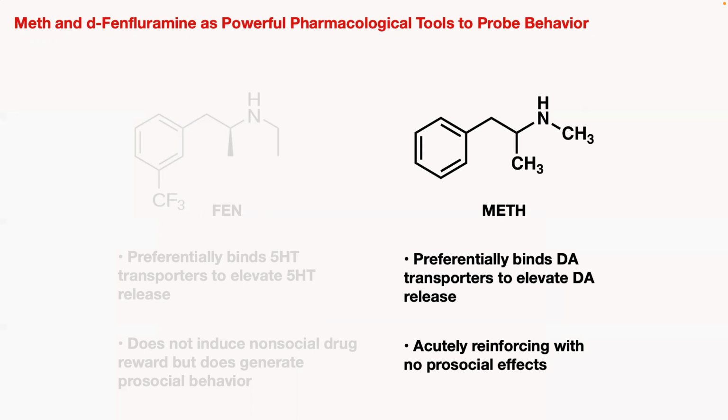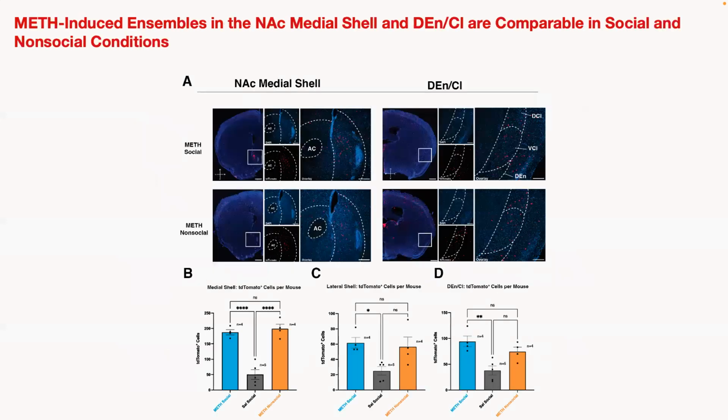So given these chemicals' unique properties, we can leverage them to refine our understanding of socially modulated ensemble dynamics in the NAc medial shell and DENCL. As before, we performed the same experimental paradigm, but instead delivered methamphetamine or fenfluramine in conjunction with hydroxytamoxifen. Here we have our results among mice injected with methamphetamine in social or non-social conditions. In the medial shell, meth-injected mice show elevated tdTomato expression compared to saline controls regardless of their housing condition. The same is true of both the lateral shell and DENCL. Yet only mice injected with the drug in social conditions show a significantly greater abundance of tdTomato-positive cells.